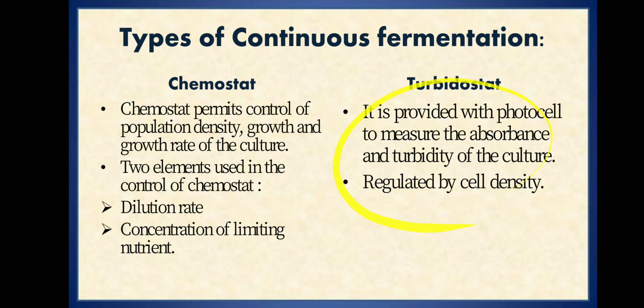In turbidostat, the regulating factor is the cell density. The turbidostat is provided with a photocell which measures the absorbance and turbidity of the culture. Once the cell number increases, the turbidity will increase. At that time the cells are harvested and fresh medium is supplied into the fermenter tank, so that more cells are divided. So the regulating factor in the turbidostat is the cell density.